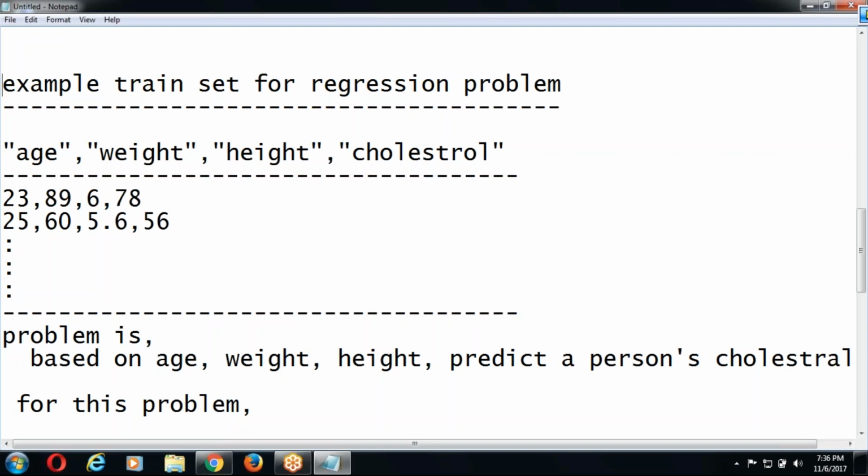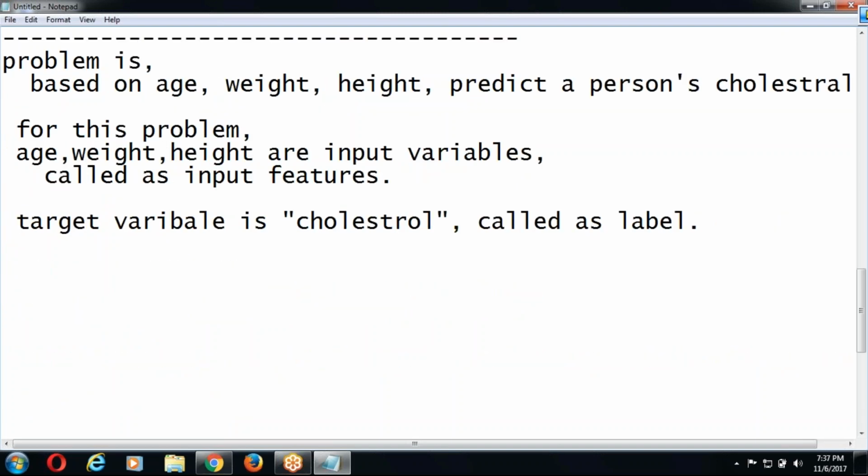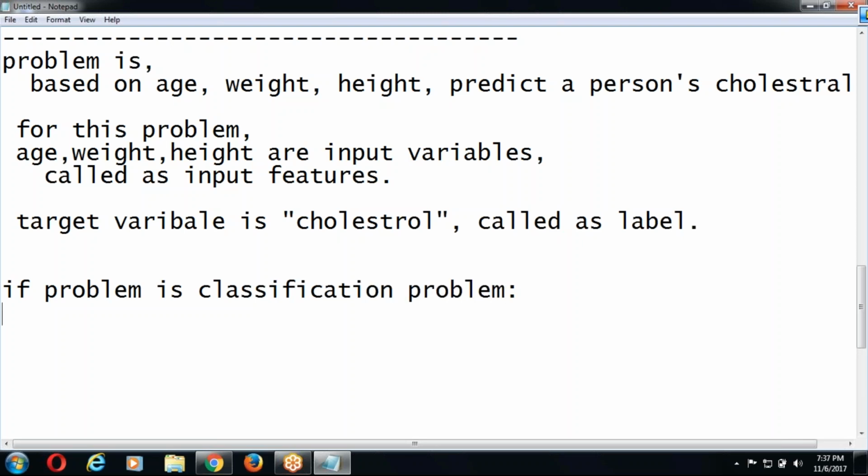Such kind of things are classifiers. Okay, yeah, write down. If problem is classification problem,